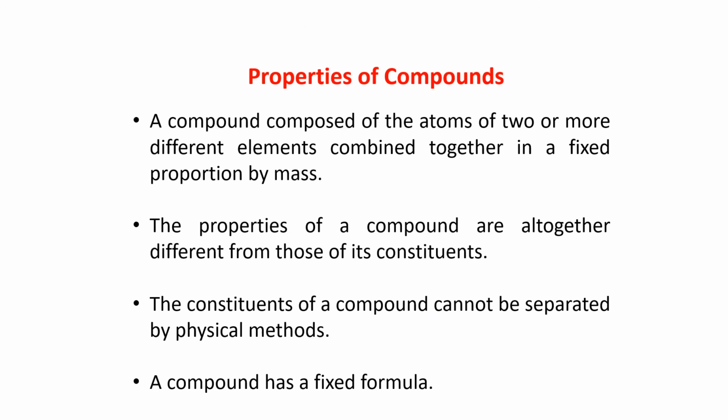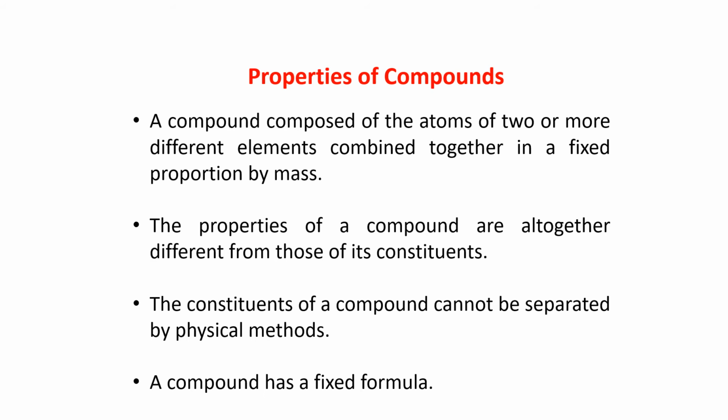Now let us see what are the properties of compound. A compound is composed of atoms of 2 or more different elements combined together in a fixed proportion by mass. I told you that to form 1 molecule of water, we need 2 atoms of hydrogen and 1 atom of oxygen. And the mass is also fixed.